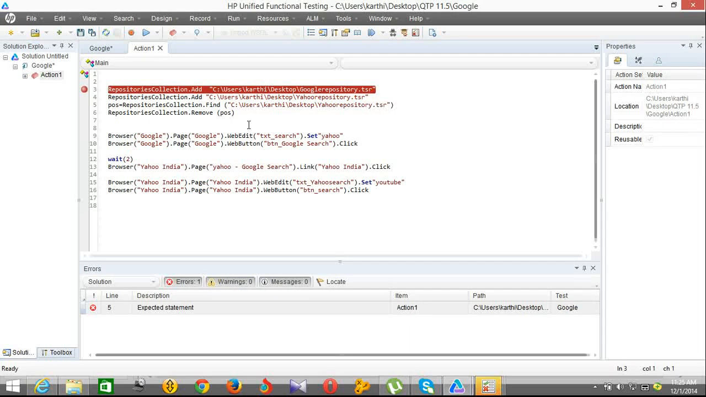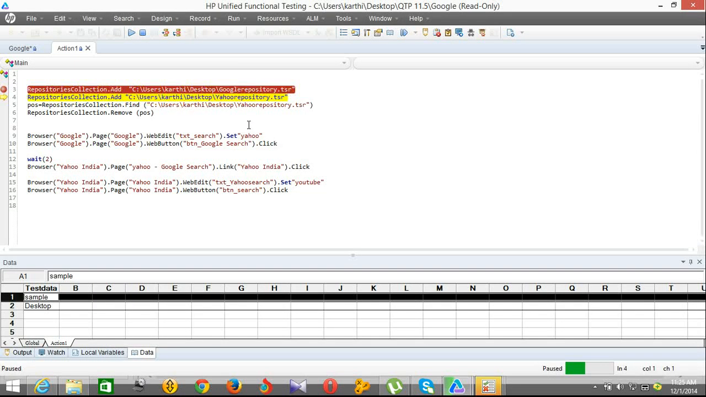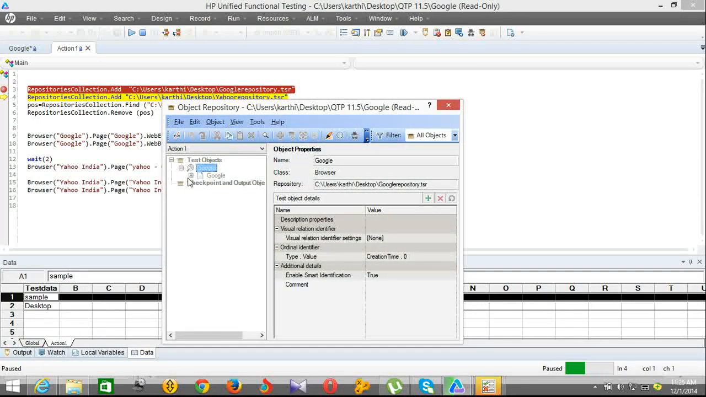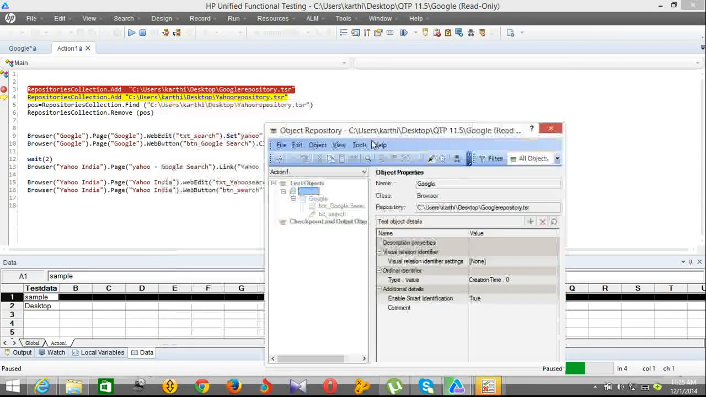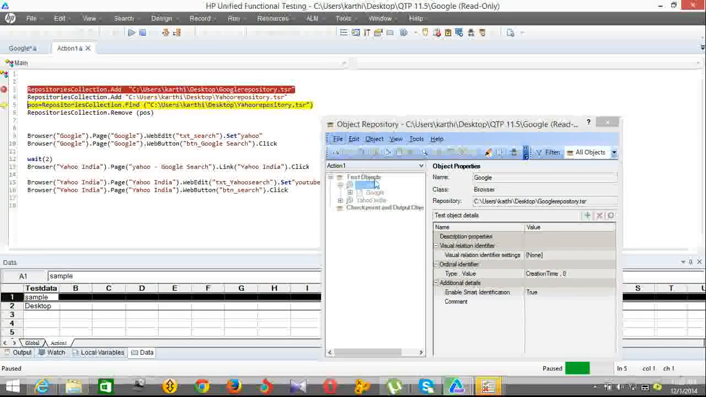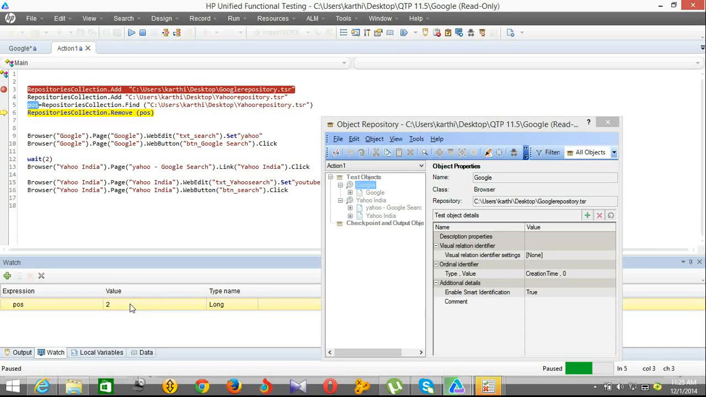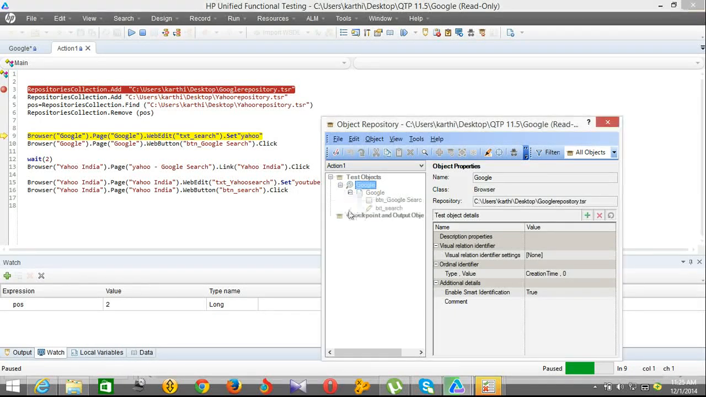Okay. Since I am currently showing how to add and remove the repository in the code itself, I am just debugging. See, only the Google repository is getting added. Again I am pressing F11, keeping the focus. Yeah, the Yahoo object repository is imported. So I am just checking the position for the Yahoo repository. You can see the position is 2. So I am going to remove the collection position. So pressing F11, see the Yahoo object repository is deleted.